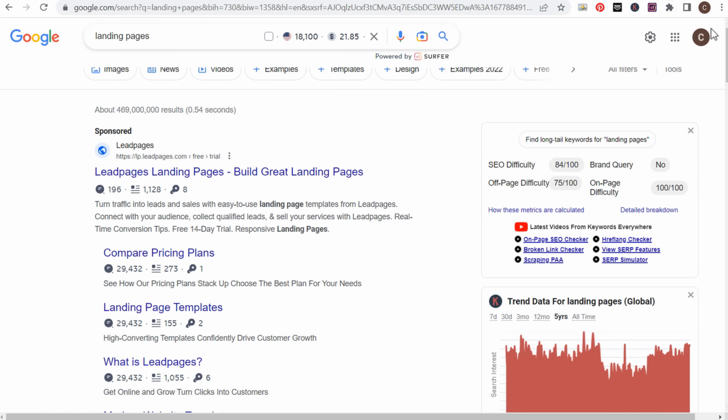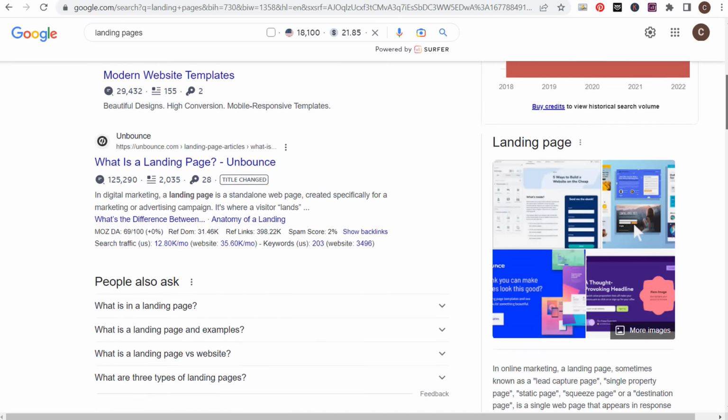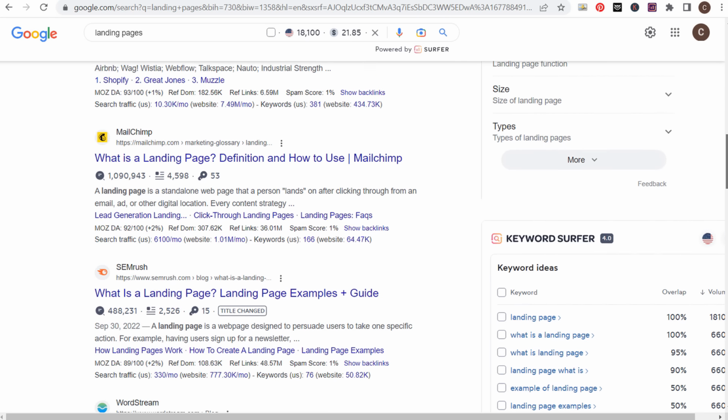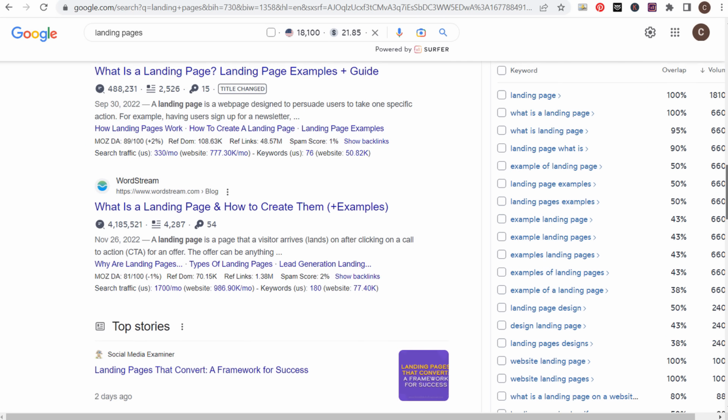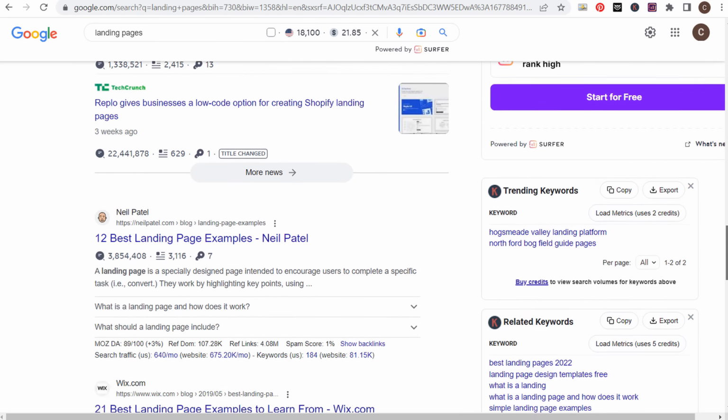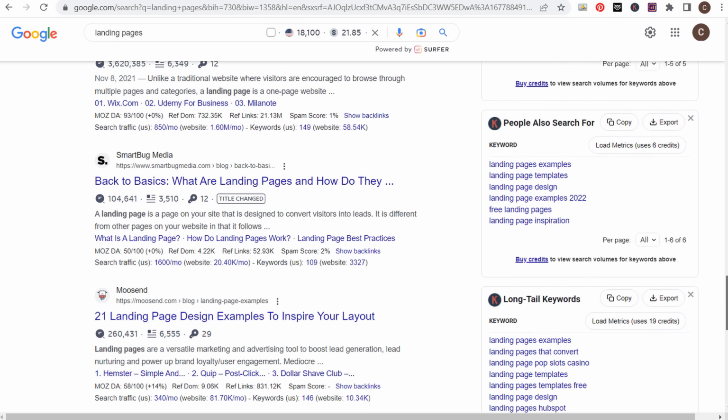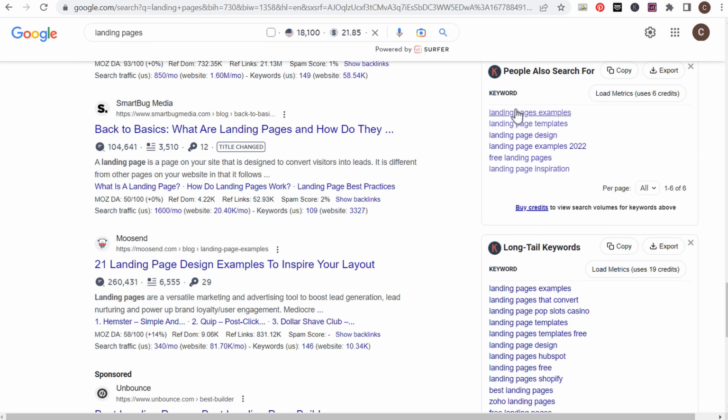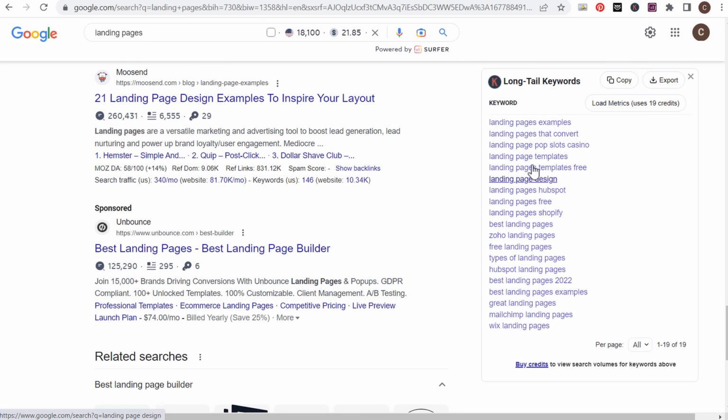If I want to write about landing pages, I enter landing pages in here. We scroll down, and this is Keyword Surfer. You can see there's a ton of keywords here using Keyword Surfer. Using Keywords Everywhere, you can see people also search for, so examples, templates, design ideas. So examples updated for 2023 is one that I would create. Inspiration. These could be about 4 or 5 different unique blog articles. Coming down here, you're going to see some similar types of keywords here.